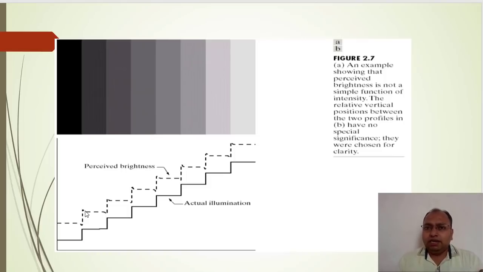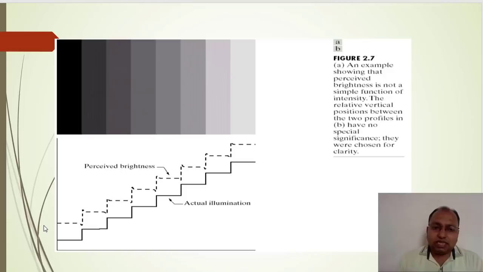It depicts that the discrimination level is not simply dependent on the intensity level, but it depends upon the observer also. The perceived information is different from the actual information.